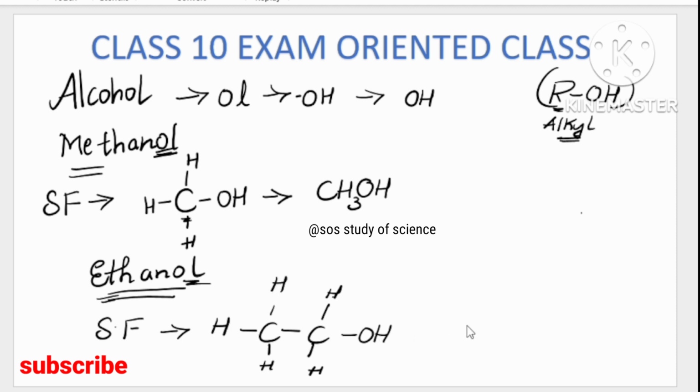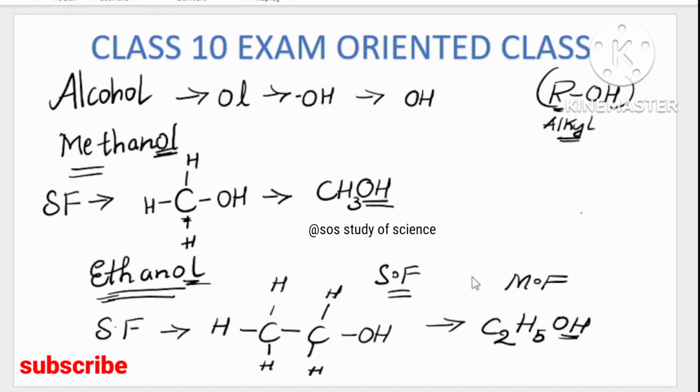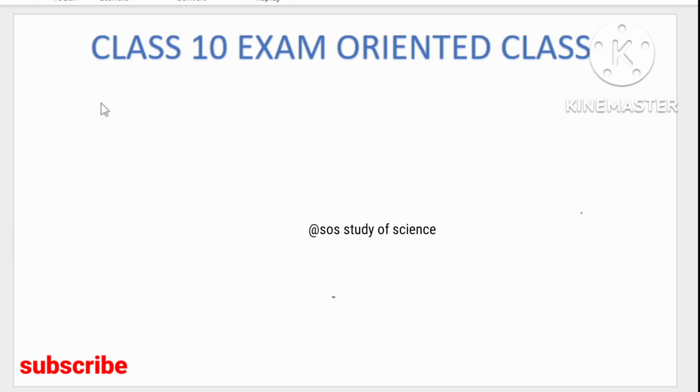Look at this. How many carbon? 2 carbon, C2. How many hydrogen? 5 hydrogen, and the functional group is OH. Don't disturb the functional group; always write it at the end as a suffix. So C2H5OH is the molecular formula of ethanol, and this is the structural formula of ethanol. I think you got an idea, my dear students. Methanol, ethanol, very easy. Now let me teach one more and then I'll give you homework.